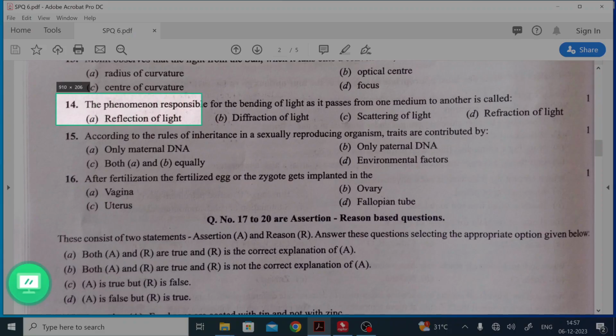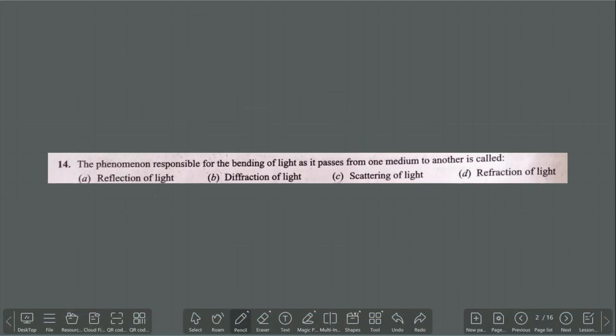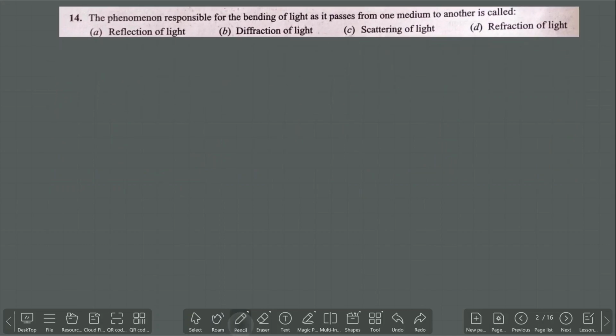Question number 14. Read the question. The phenomenon responsible for the bending of light. What is the meaning of bending of light? Refraction, as it passes from one medium to another medium. So what is the answer they are asking? Option A is reflection, option B diffraction, option C scattering, and option D is refraction.